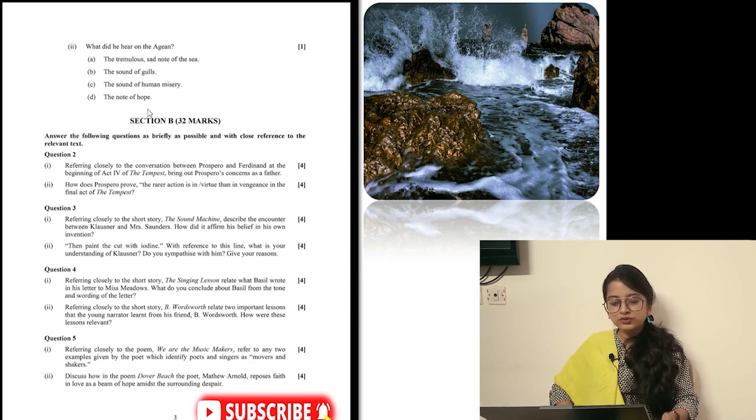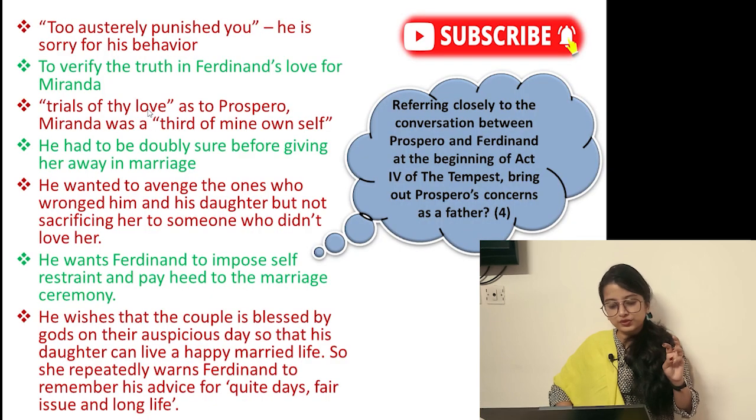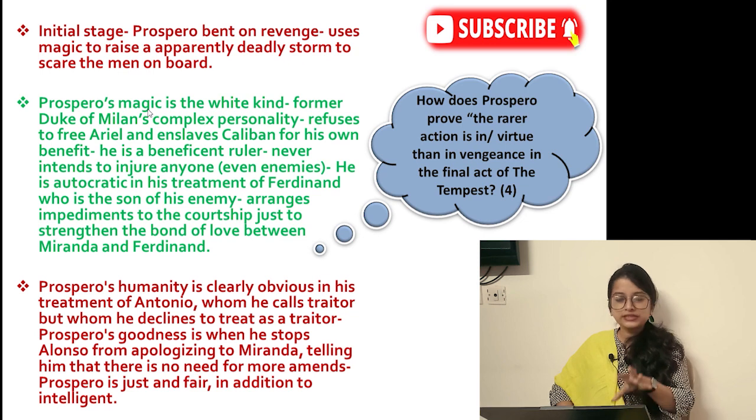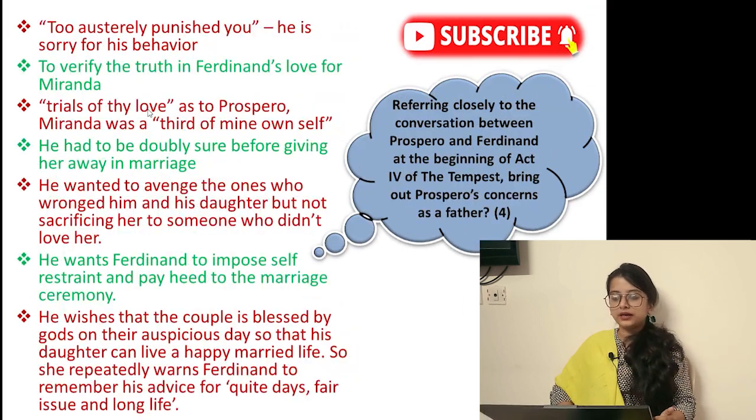If we move to the question paper again, you will see question 3 is there, and 4 and 5 are also there. The points that I have made for these questions are just for you to understand. But what are the points you should mention in your 4-mark answer? Now the marks are reduced, so you have to write less, but the points, the quotes, and the paragraph division should be there. All right, and that's all.